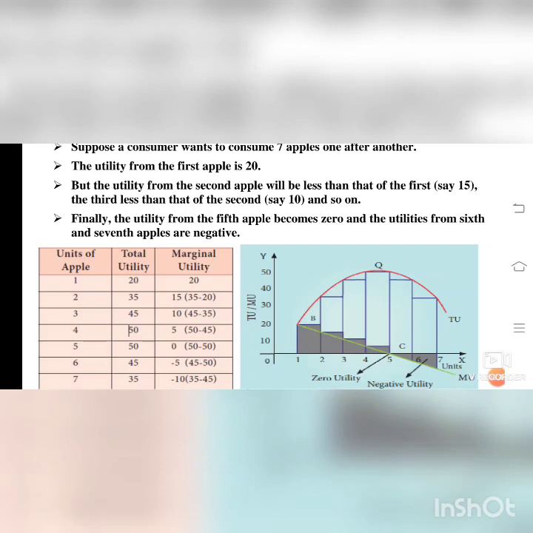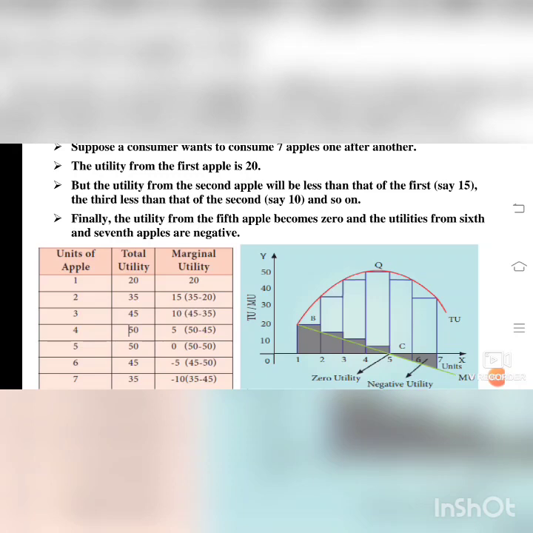Now we will see the marginal utility. Marginal utility means the addition. The first total utility is 20. When 15 is added, it comes to 35. Then 10 is added, it is coming to 45. Then 5 is added, so it is coming to 50. Then the person's hunger is coming down. So 50 minus 45 is 5. Then you come to the next point. 50 minus 50 is 0. And next is coming to the negative point. 45 minus 50 is minus 5. And 35 minus 45 is minus 10. So it is coming to the negative point.